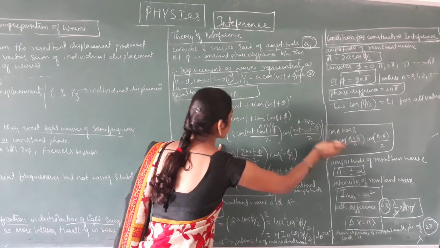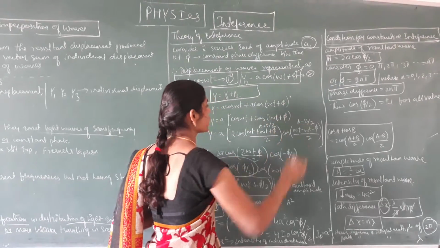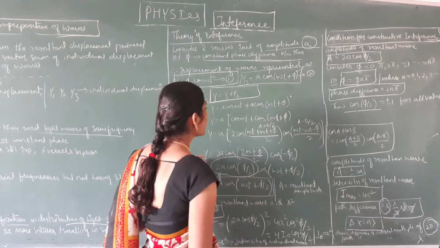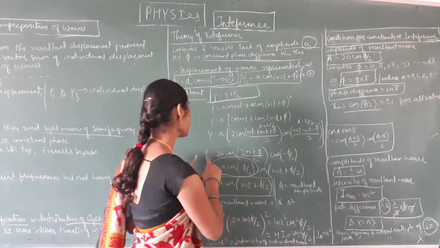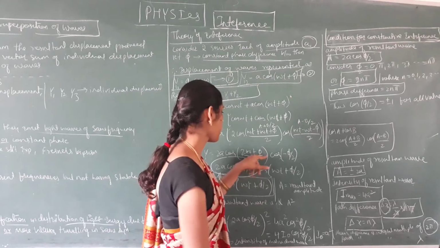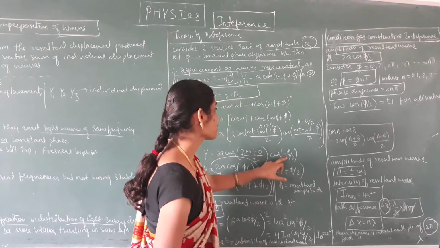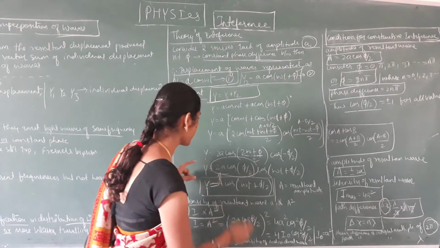After simplification, y equals 2a cos of (2 omega t plus phi) divided by 2 into cos of minus phi by 2.